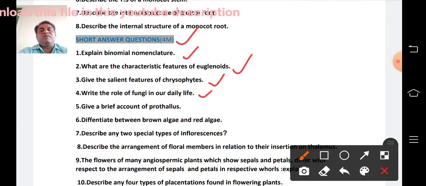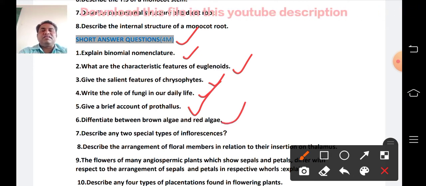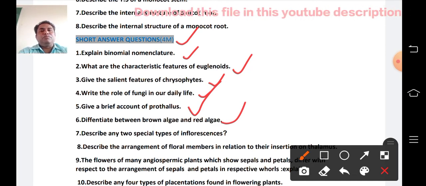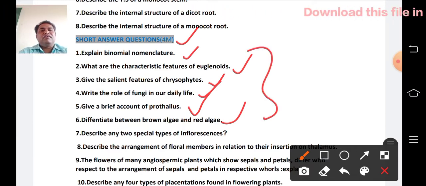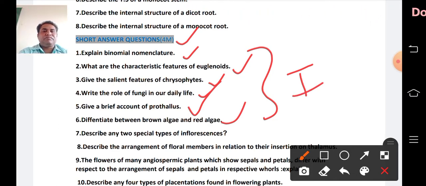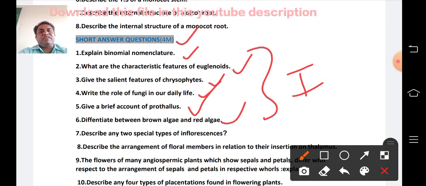Give a brief account of prothallus. This is also in the first unit. Differentiate between brown algae and red algae. This is also the first unit. These questions are from the first unit only, six in total. If you prepare these 6 from the first unit, you should write 2 question answers, so you have to prepare these 6 question answers well.